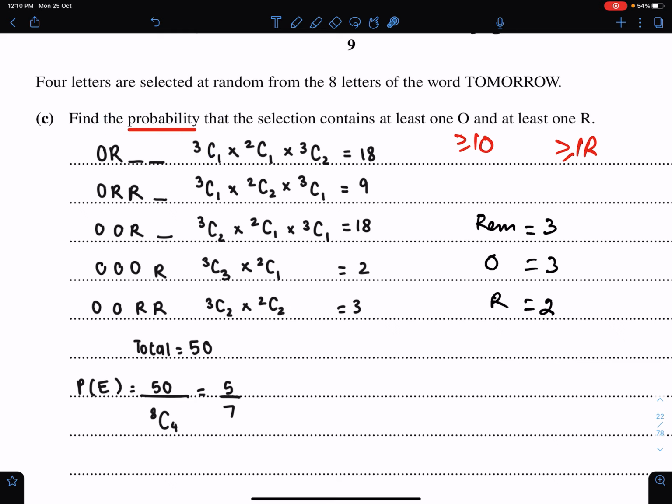I hope this lecture will help you to understand the concepts of the use of combinations for the selections of identical objects in probability.